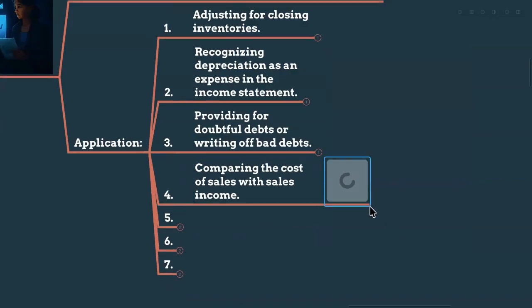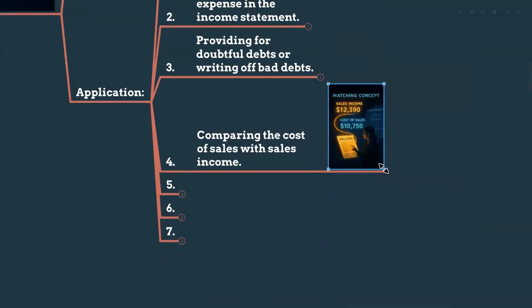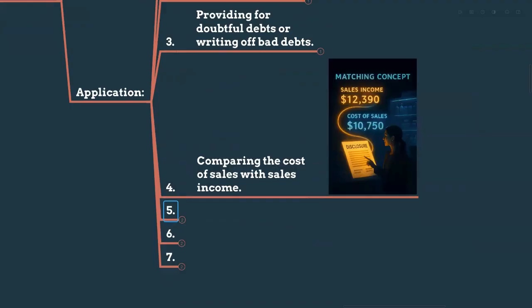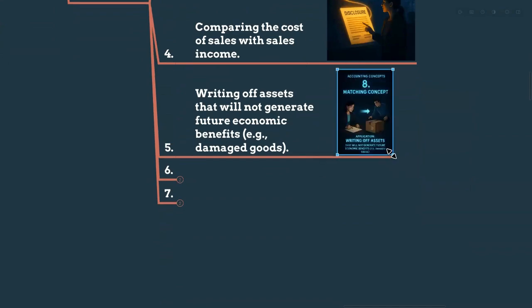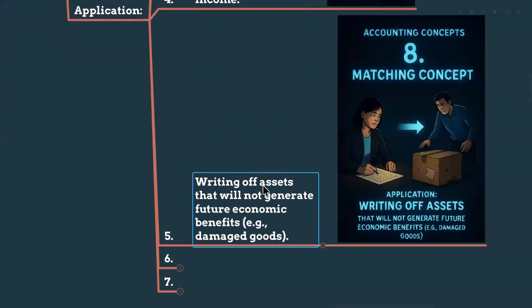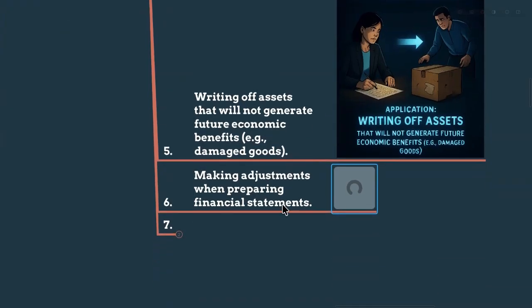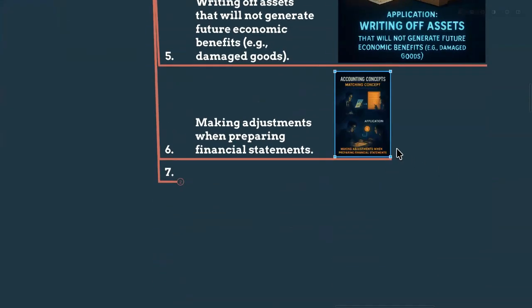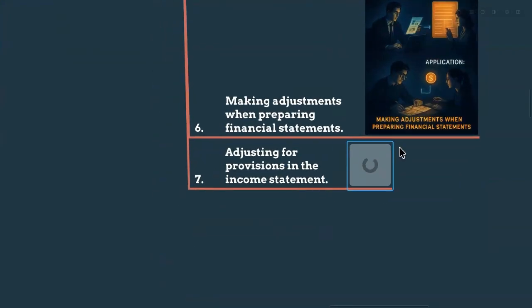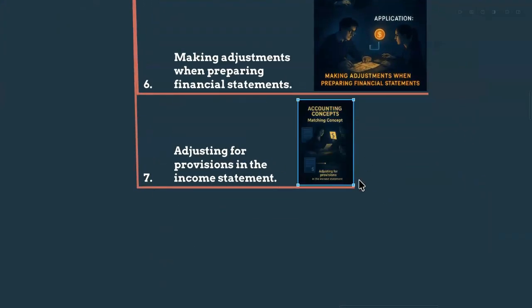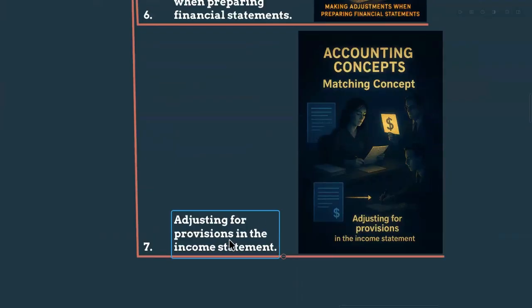All right. And we are comparing the cost of sales with the sales income, as I did now. And we are calculating the gross profit according to the matching concept. As well as we are writing off the assets that will not generate future economic benefits. If there are some assets not contributing to the revenue it's generating now, we have to remove those assets, right? As well as we are making some adjustments when preparing financial statements because of this concept, and we are adjusting for provisions in the income statement because we have to do some matching.